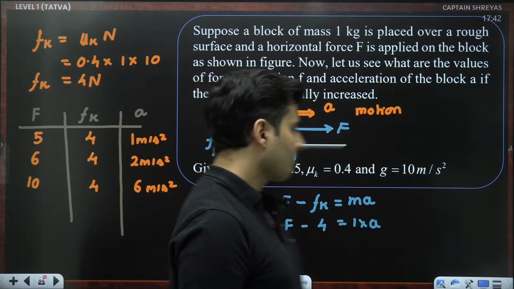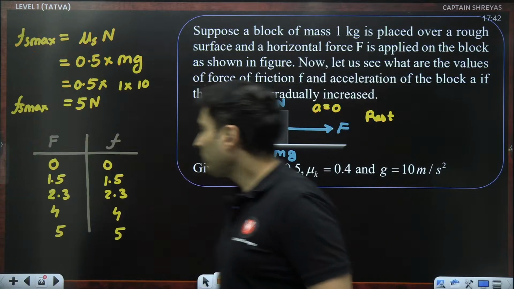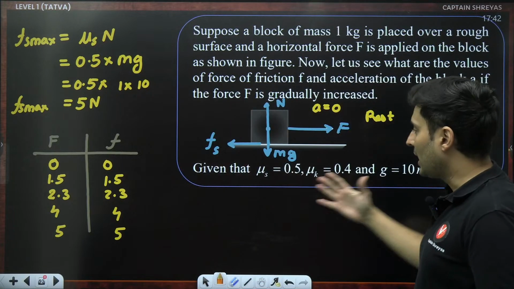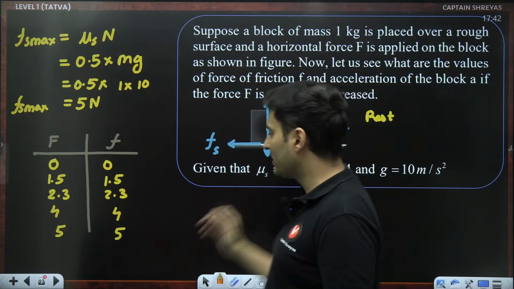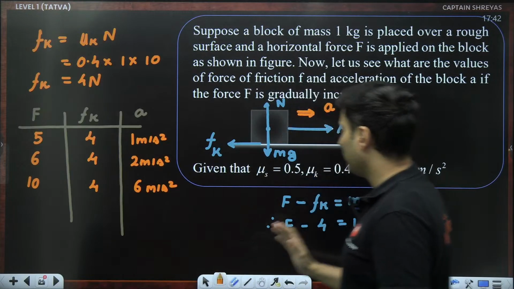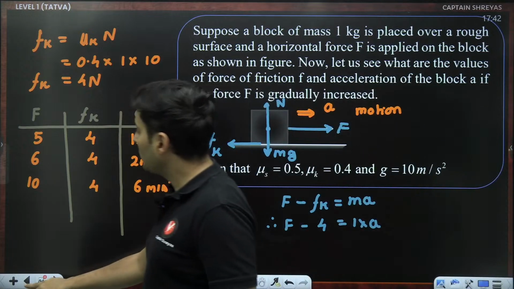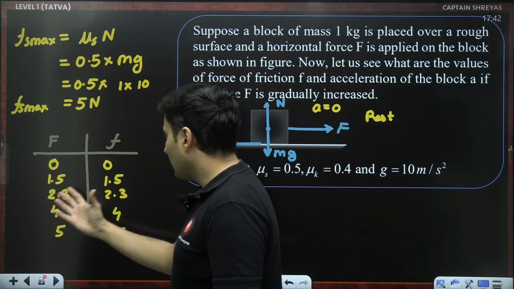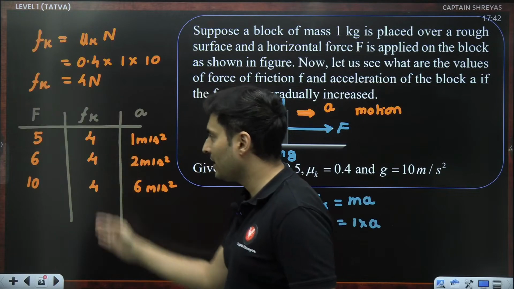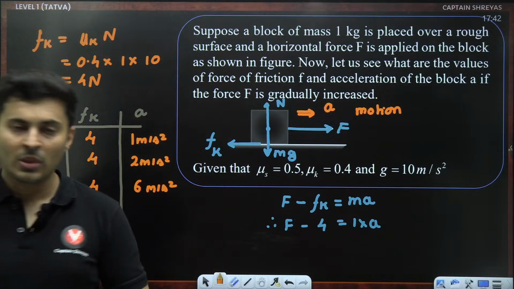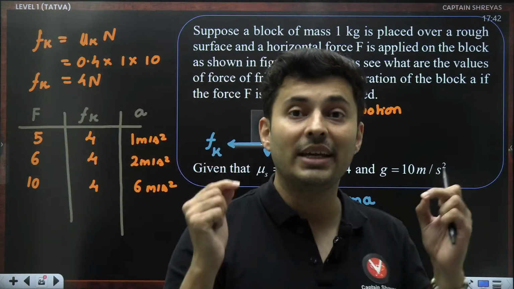Everybody, let me know. I explained in detail the calculation for Fs max given the mu s values, and also Fk given the mu k values, and how Fk is less than Fs max, and how static friction is self-adjusting whereas kinetic friction is not. All these things are very clear. Always start off with such questions to gain the concept.